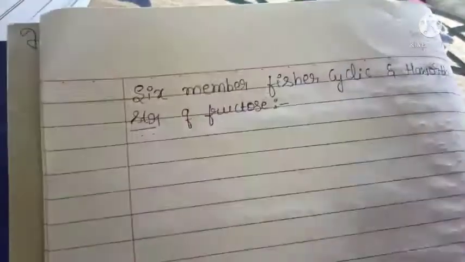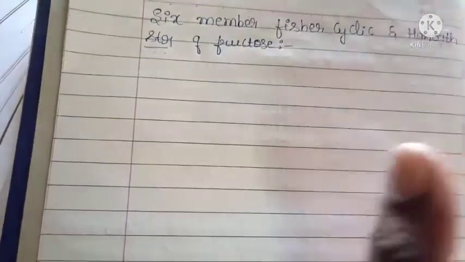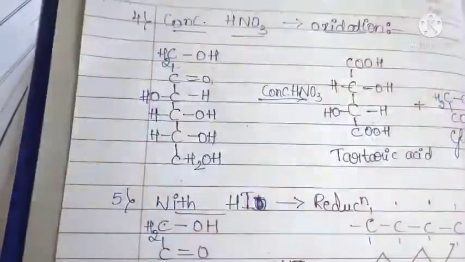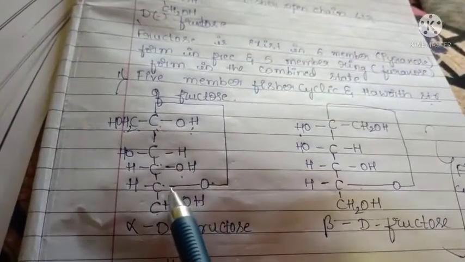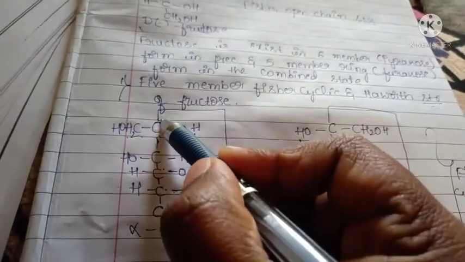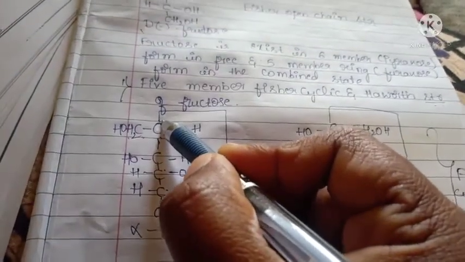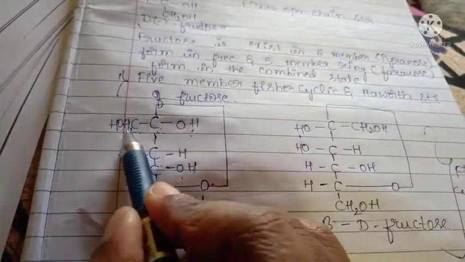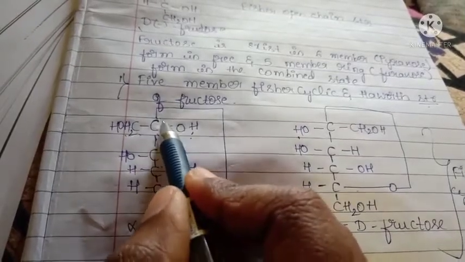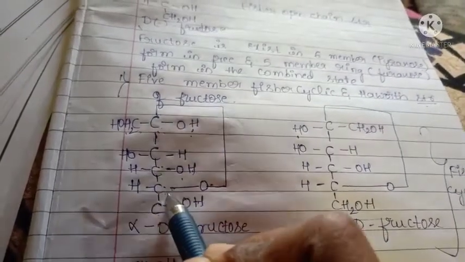Okay, here in the last example you have to see this: the glycosidic linkage between this carbon atom and this carbon atom, the second carbon atom. This is the first carbon atom, this is the second, this is the fifth carbon atom.